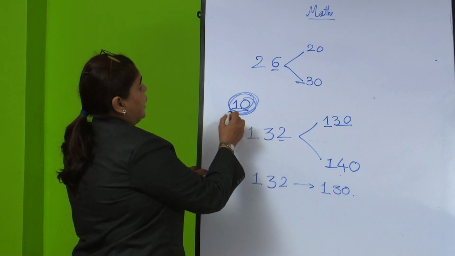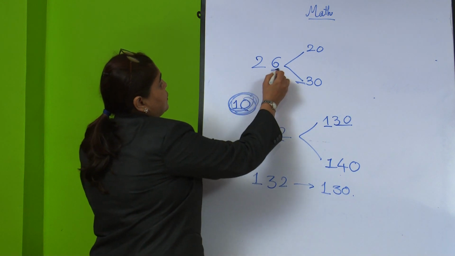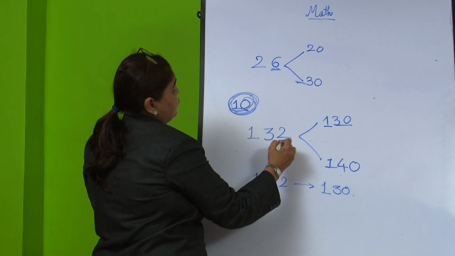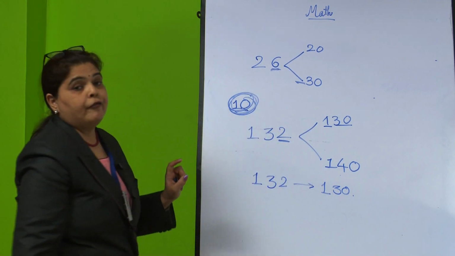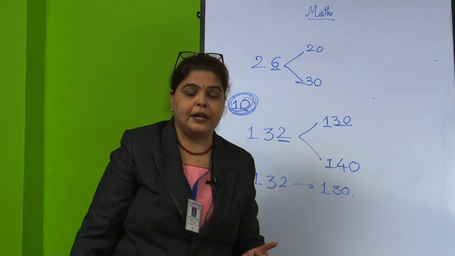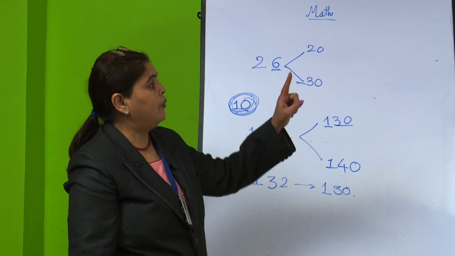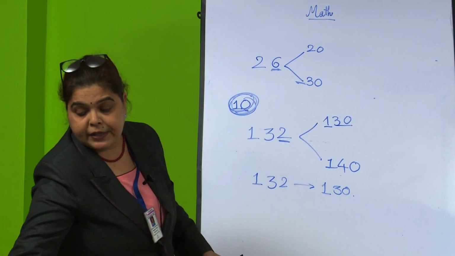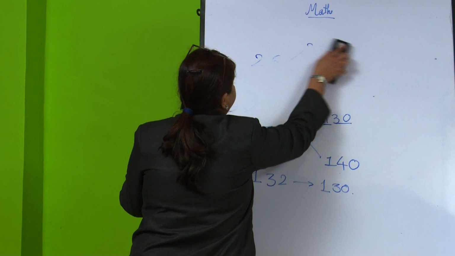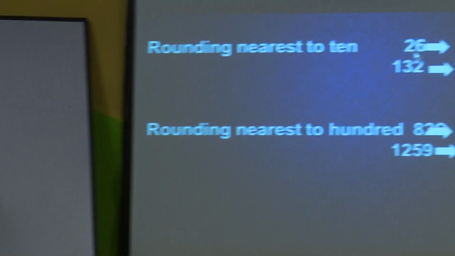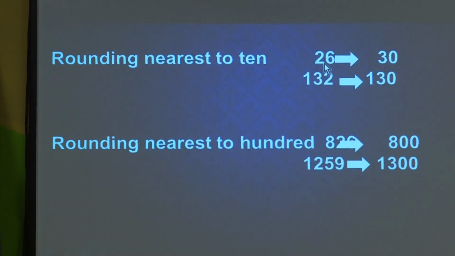What have we done? We learned about rounding to the nearest tens. Here we are seeing the digit, which should be 5, less than 5 or more than 5. Now, one more example we will see. We have learned about the tens, then we will see about the hundreds. Rounding to the nearest 100.